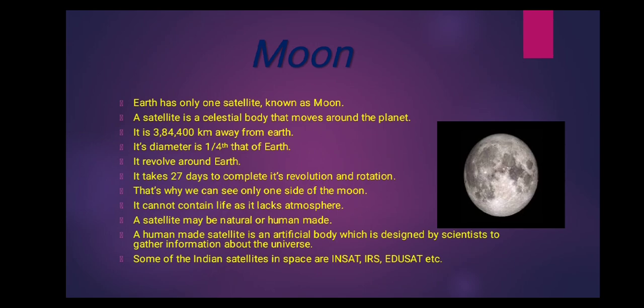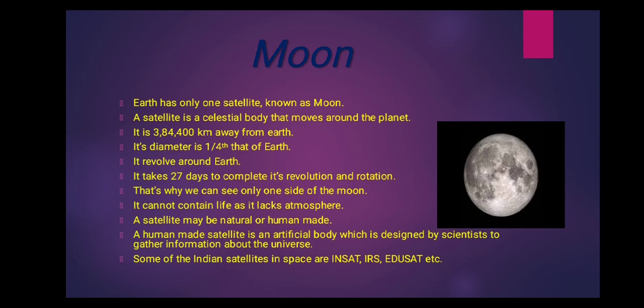Even when the Earth moves around the sun, that is also known as revolution. When any celestial body or object moves around any other object, that movement is known as revolution. While any object moves around itself, that is known as rotation.